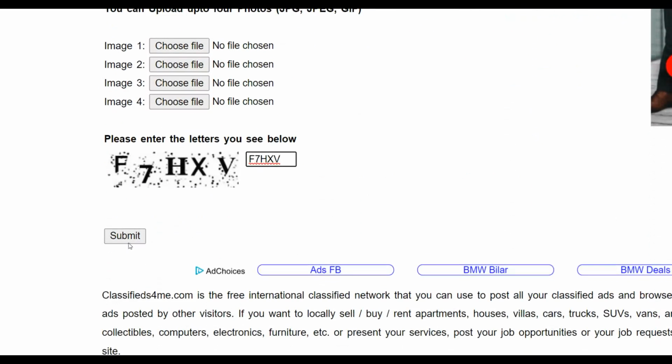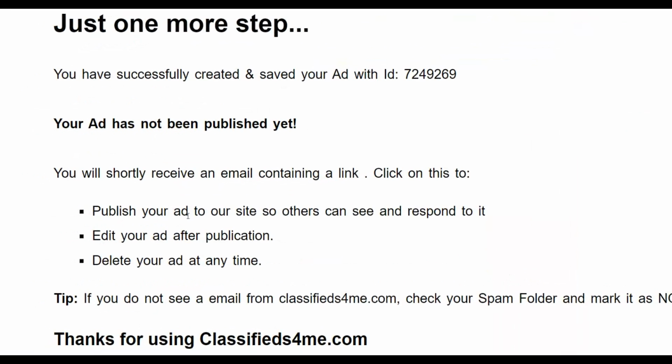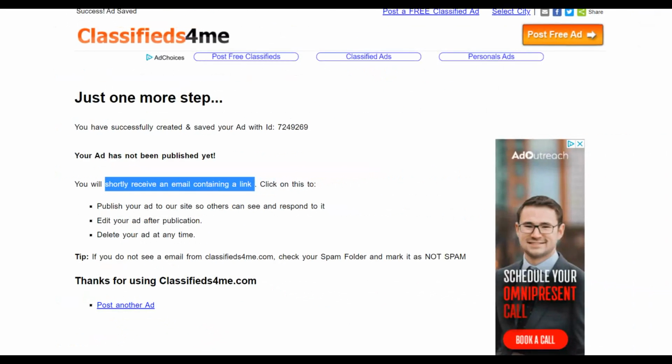Once you're there, you're just going to click on submit, and your ad is going to be posted on this website. And all you're going to do is go back to your email, and they're going to give you a link to activate your ad on this website. So it's going to publish on this website for 100% free. And that's it guys, you're going to get a lot of free traffic, and you can start making some extra money from here because you're promoting very low ticket affiliate offers.